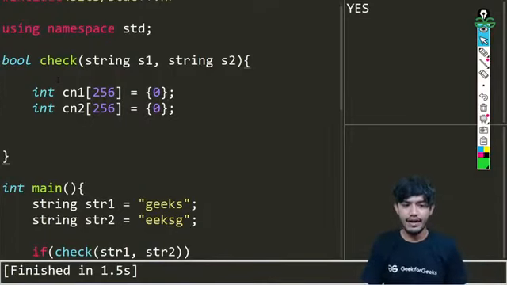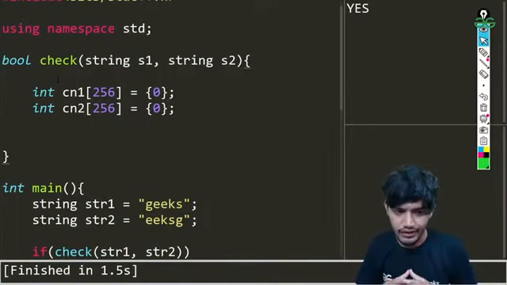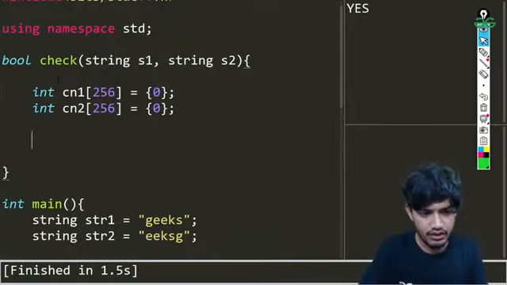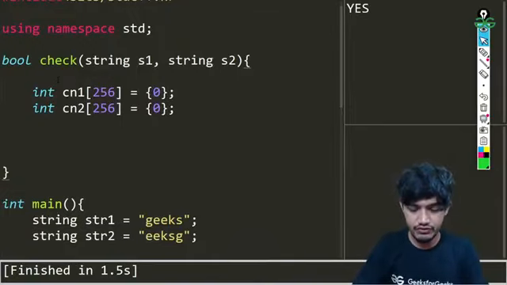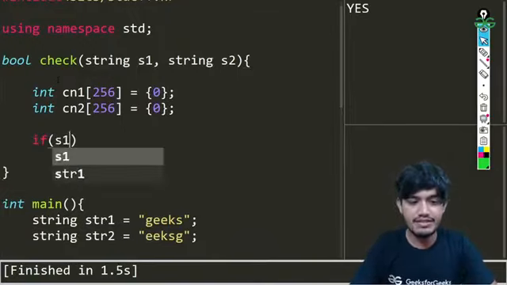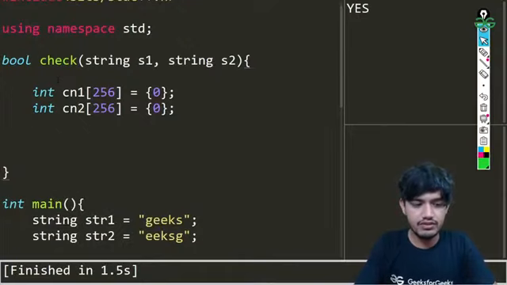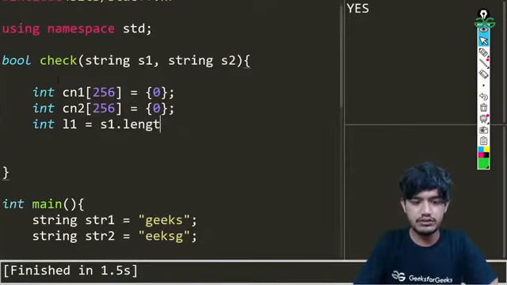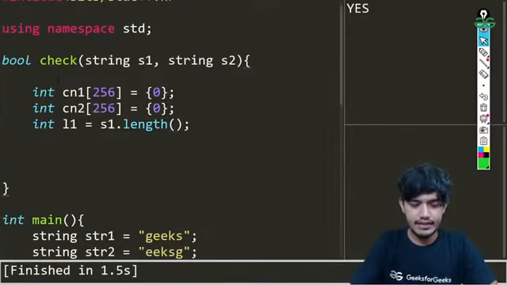So that's the first thing. Now we want to increment the count for those. So here itself, we will first do what we did last time, checking the size. I'll do something like int l1 for our string 1, s1.length, and second, int l2, for s2.length.